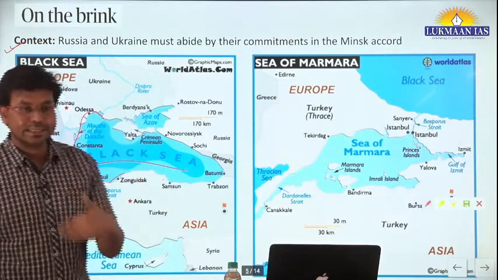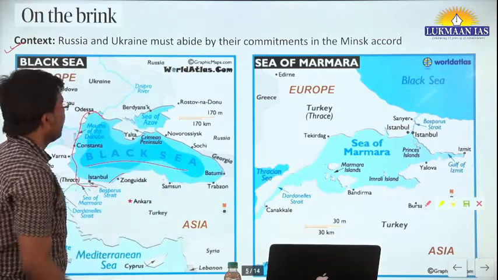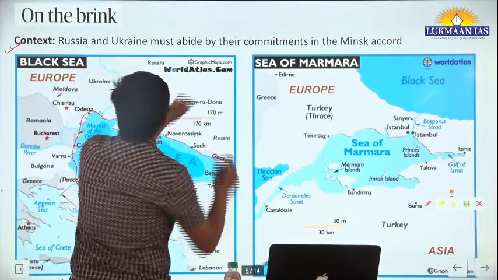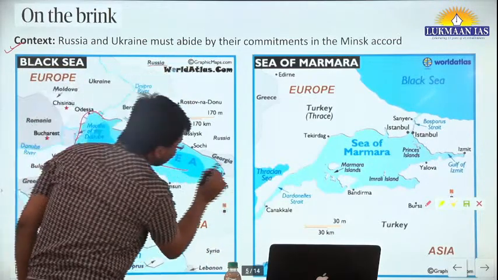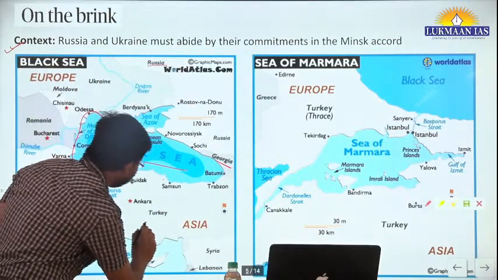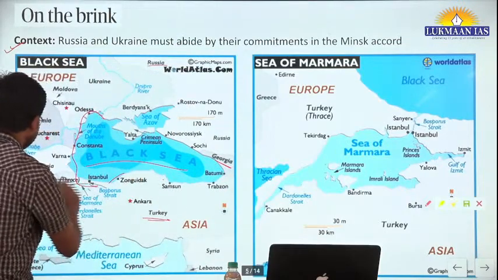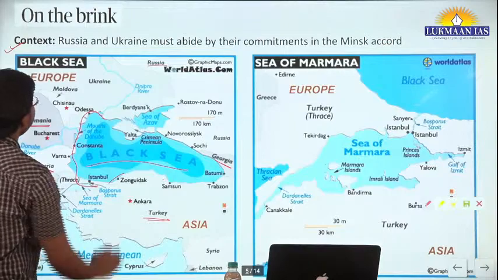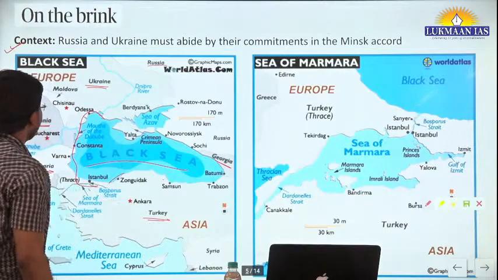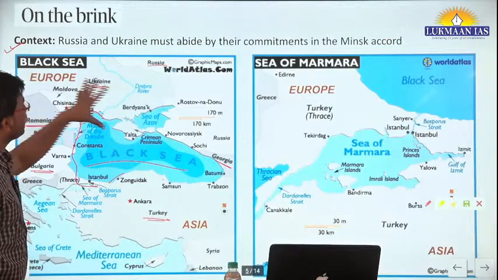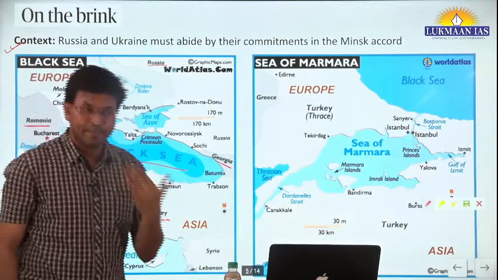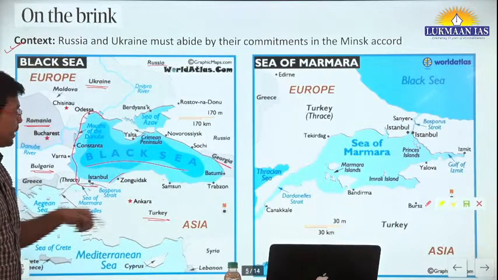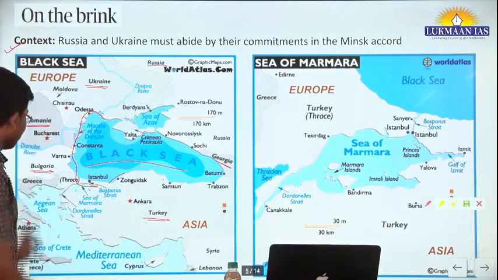Which countries surround the Black Sea? We need to identify those countries. One of the countries is Russia, number one. Second country is Georgia. Third country is Turkey. Fourth country is Bulgaria. Then we have Romania, then we have Ukraine. So these are the countries that are surrounding the Black Sea. You can do the map practice at home, so that if a question is asked in the prelims exam about which countries surround the Black Sea, you should be in a position to answer it.